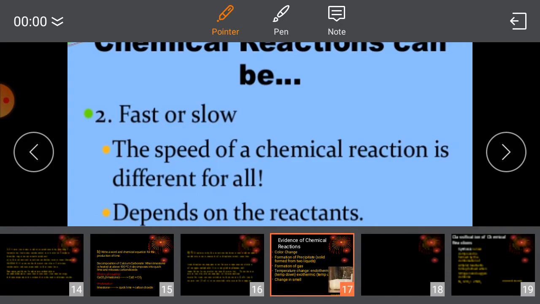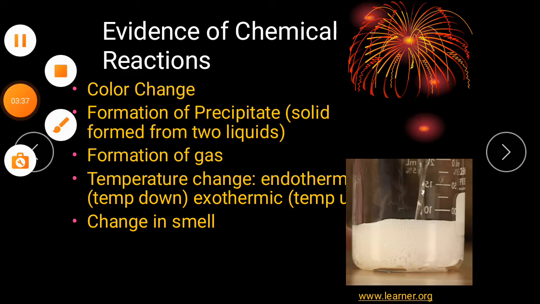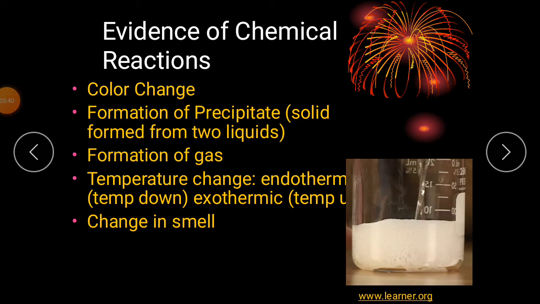Okay students, let's start our third topic, types of chemical reactions. But to understand the types of chemical reactions, you need to understand what the evidence of chemical reactions is. Whenever you see a change in color and formation of precipitates, it means that a chemical reaction is taking place.